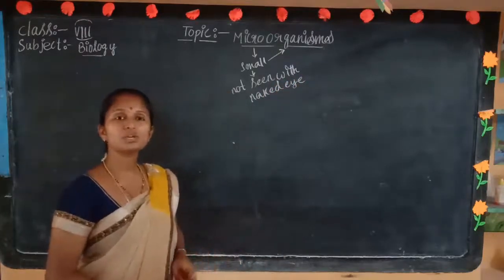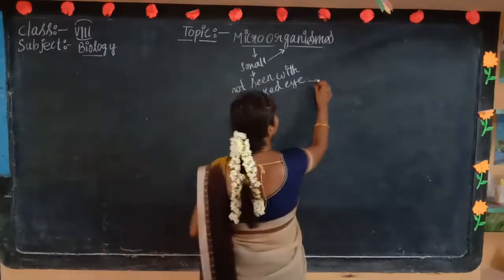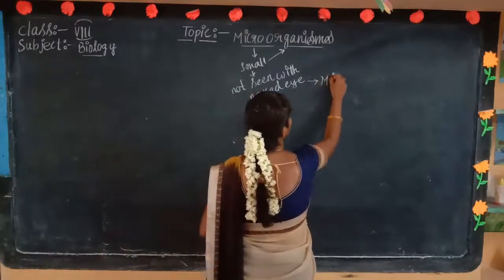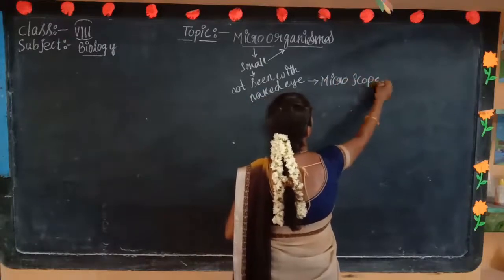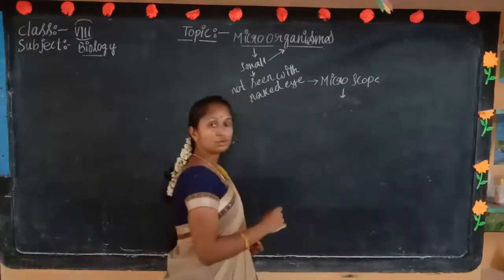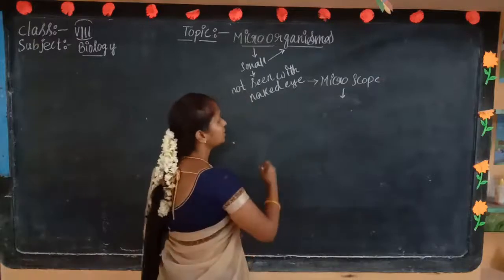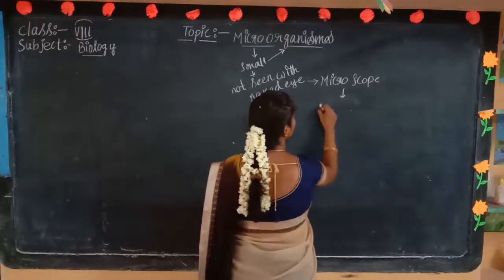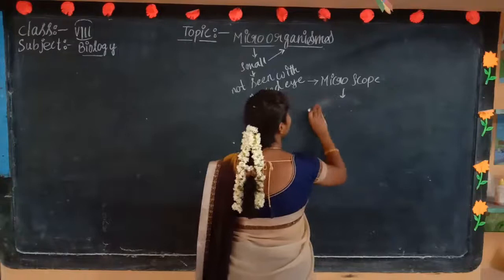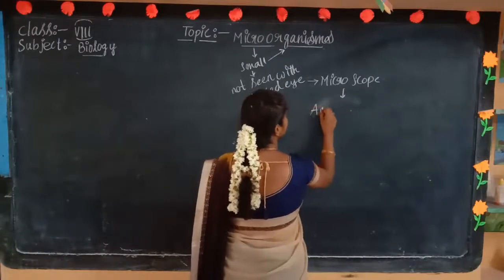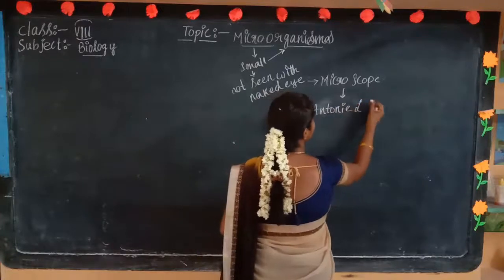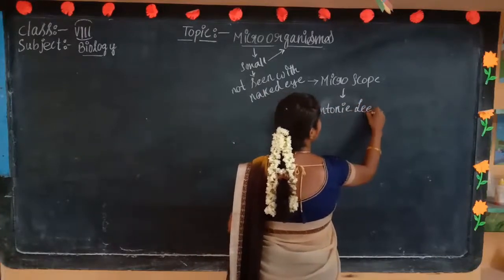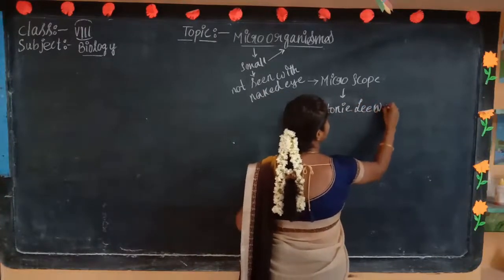We can see it only with the help of a microscope. Who invented the microscope? The microscope was invented by Antony Leeuwenhoek.